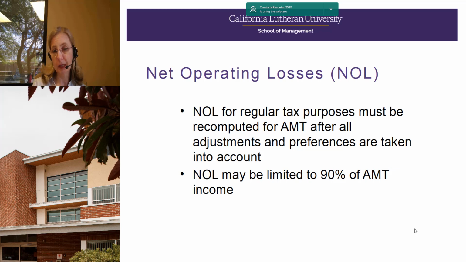And once you've come up with that number, the net operating loss is generally limited to 90% of your alternative minimum taxable income, which means it is possible for a taxpayer to not have a regular tax liability because the NOL wipes it out, but to have an AMT liability because even though the AMT NOL was great enough to wipe out alternative minimum taxable income, it is capped at 90%. And because there are these different adjustments, you are required to track your regular tax net operating loss as well as your alternative minimum tax net operating loss.